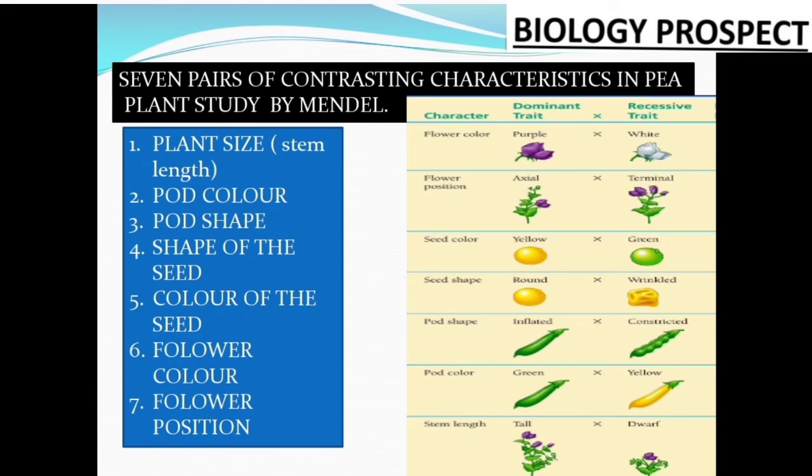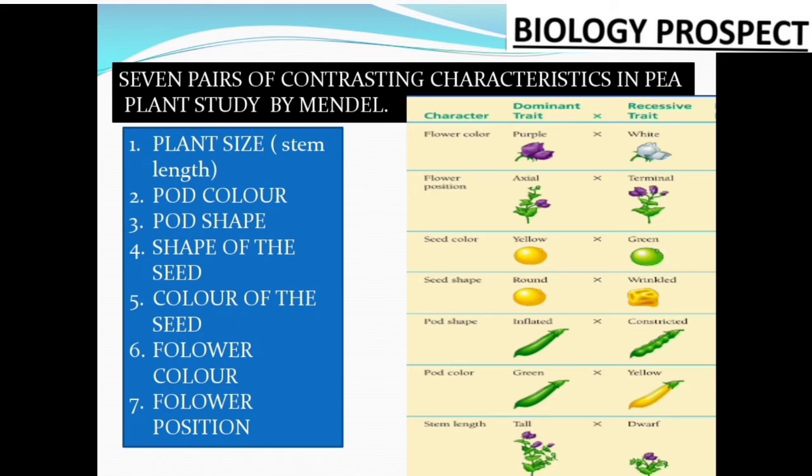And second, the flower position, that means the plant bears the flower either on the terminal, that means the top part or the apical part, or the axial parts, means the side of any part, or the nodes or the internode part. So these are the 7 main contrasting characters Mendel focused on mainly for the study of the pea plant or Pisum sativum.